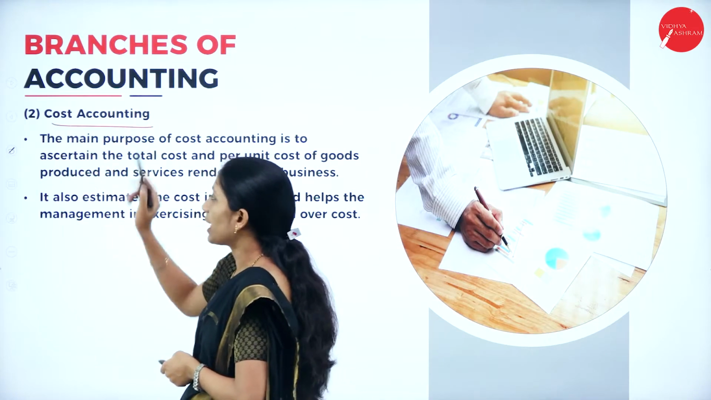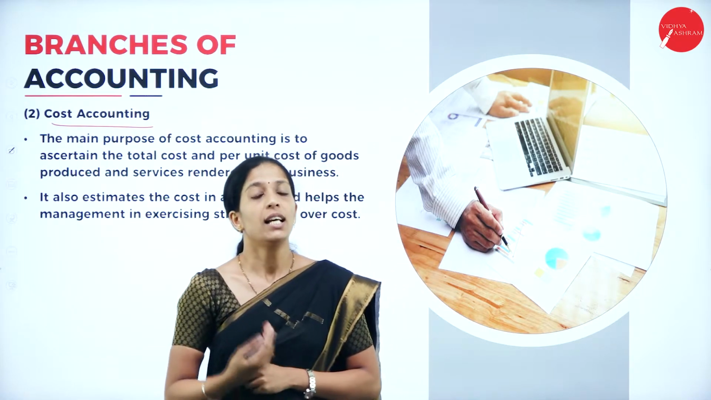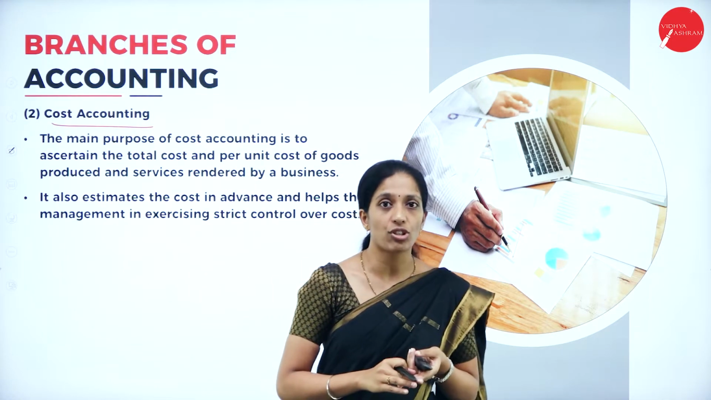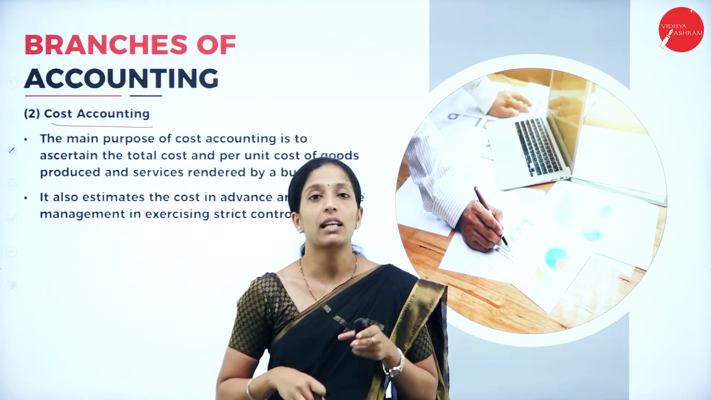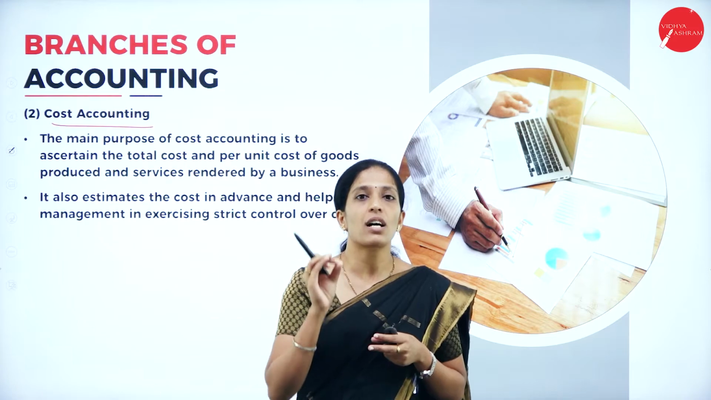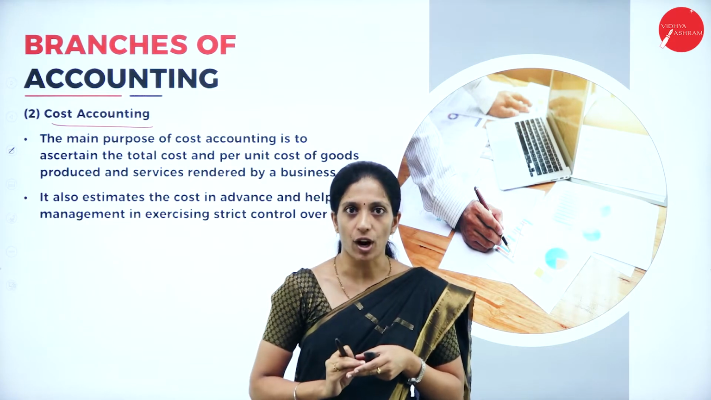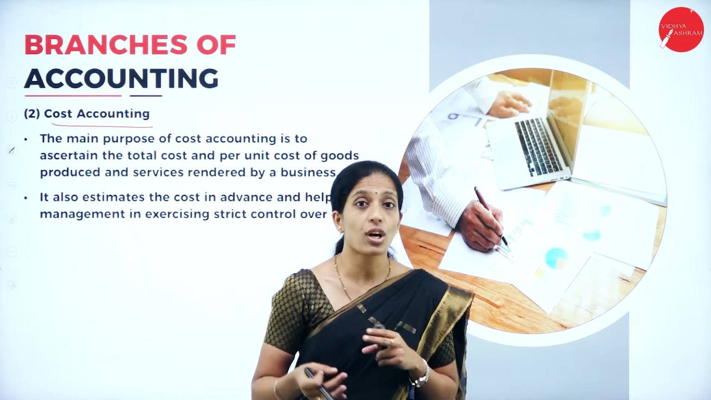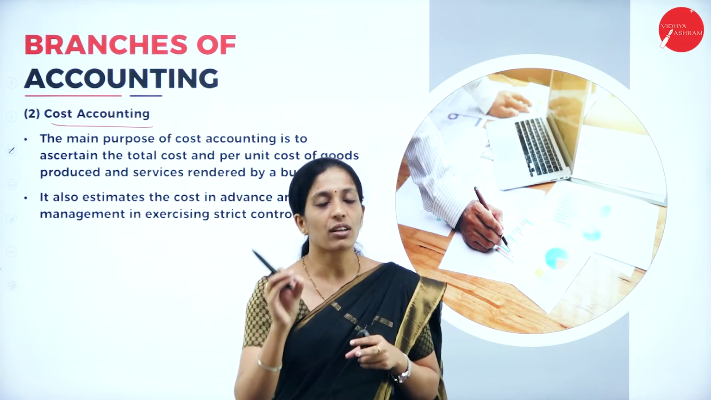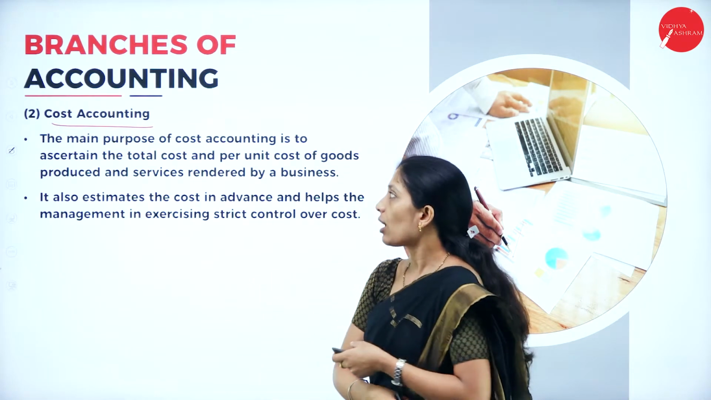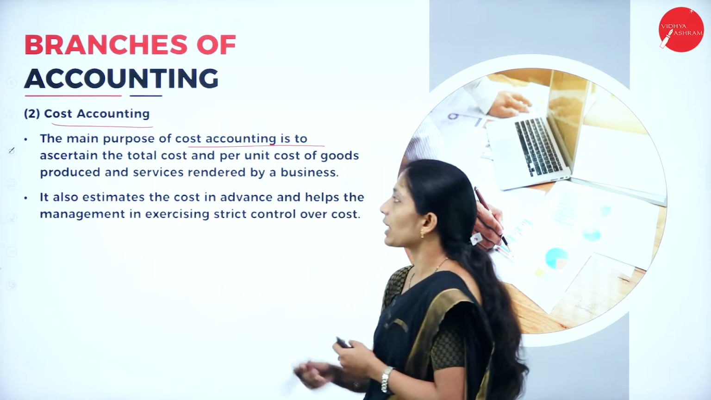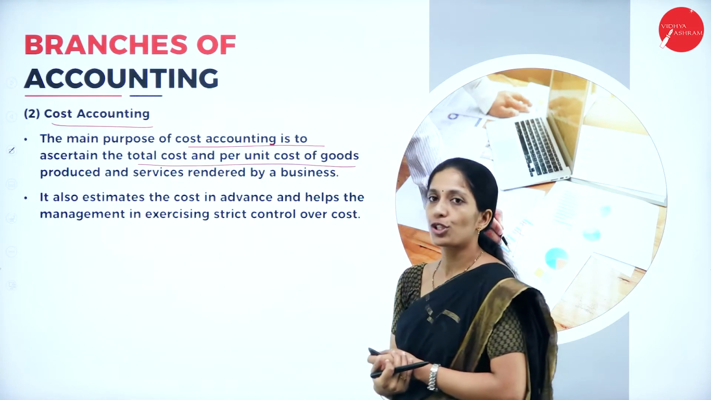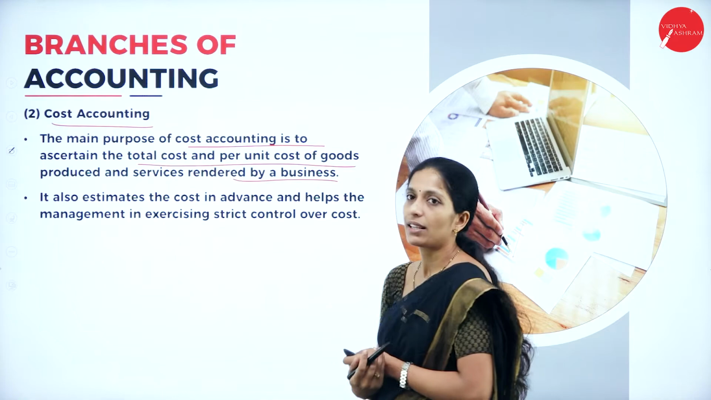Now coming to cost accounting. You will learn this in your next year. Here it does not include any aspects relating to financial accounting; under cost accounting we ascertain the cost involved in manufacturing a particular product, which cannot be ascertained in financial accounting. In financial accounting, all the historical records are there and we prepare the financial statement. But the main purpose of cost accounting is to ascertain the total cost and per unit cost of goods produced and services rendered by the business.